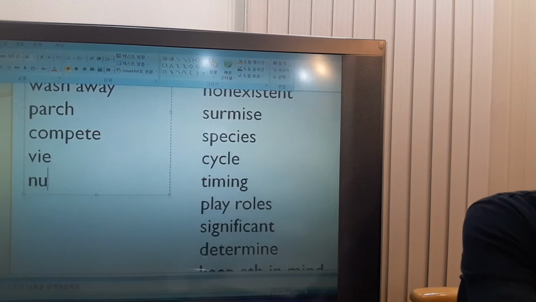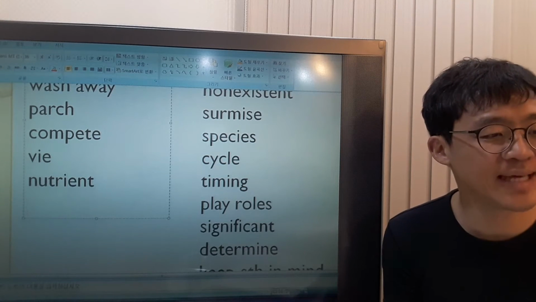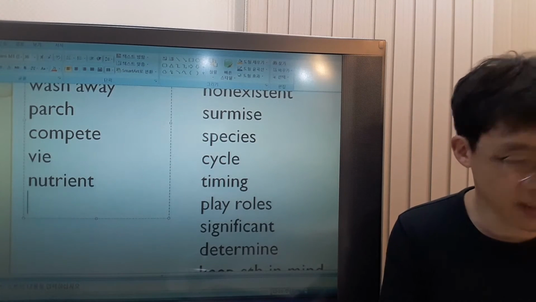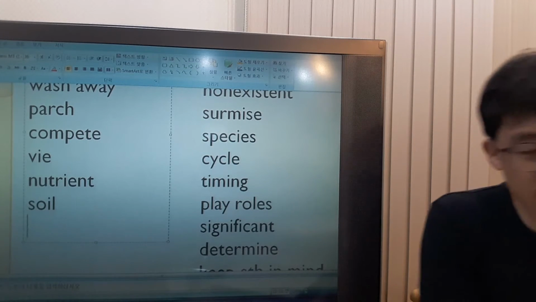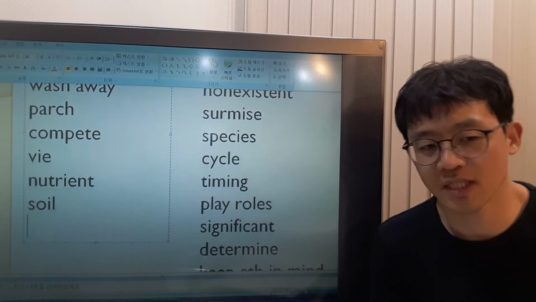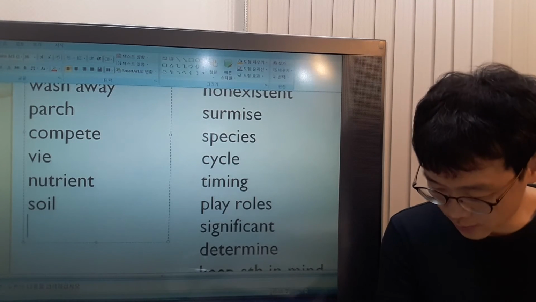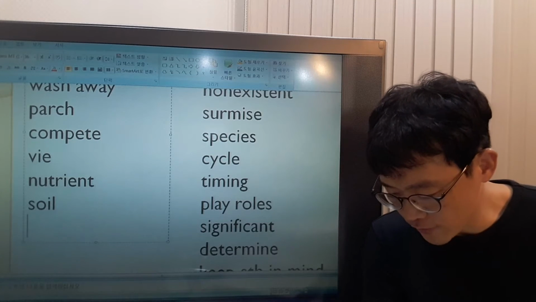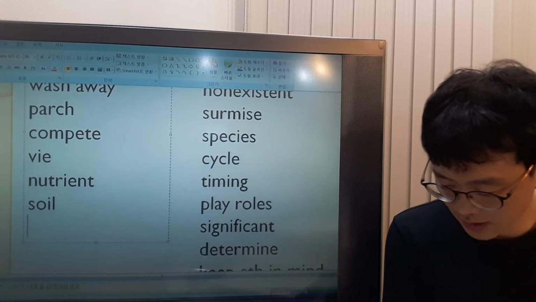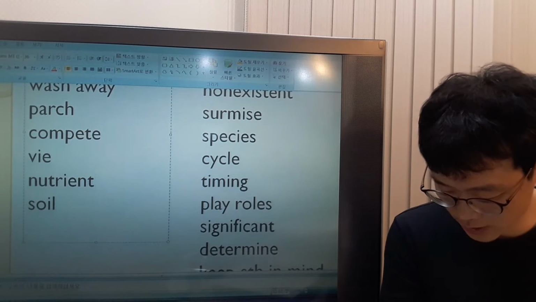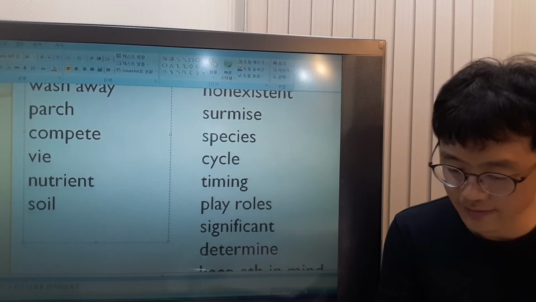What is nutrient? Nutrient is the substance that makes plants or animals grow. In the soil, what's a soil? Soil is the substance on the surface of the earth in which the plants grow. The seeds often win, but sometimes they lose. So sometimes they succeed to become a plant, and sometimes they don't. All right, so they don't survive.